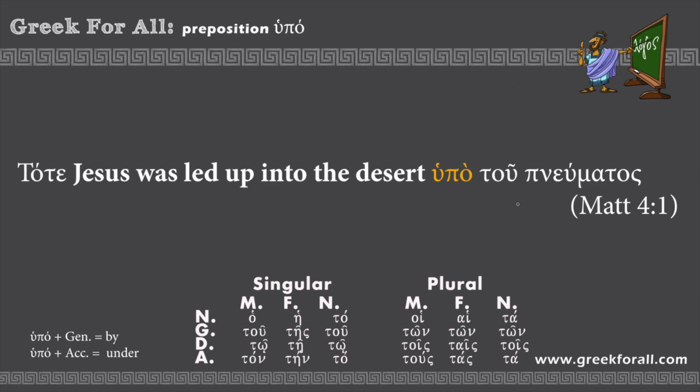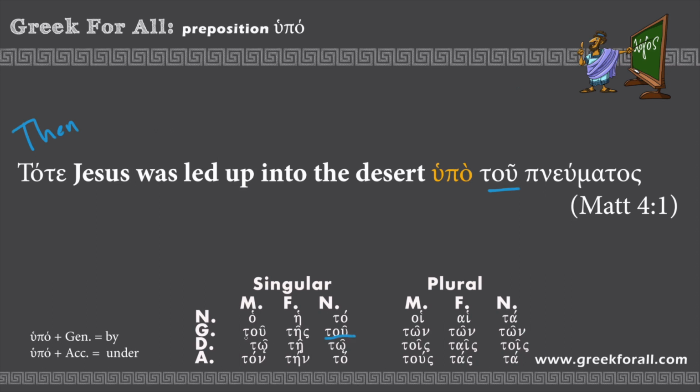And this example comes to us from the Gospel of Matthew, chapter 4. Let's read. Tote Jesus was led up into the desert, hupo tou pneumatos. So we begin our sentence with the word tote. I decided to include it in Greek because it's a good word to learn. Tote means then. So then Jesus was led up into the desert, hupo tou pneumatos. Here we have the hupo plus genitive construction. We can clearly see that tou is the genitive singular. We find it right here.